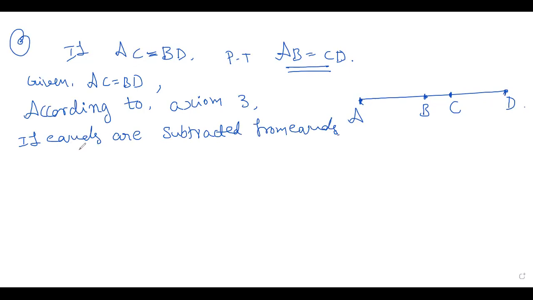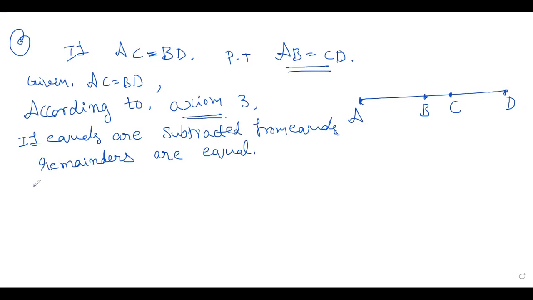Okay, children. See, equals are added to equal, that is the second axiom. The third one is when equals are subtracted from equals, then the remainders are equal. Remainders are equal. See, while doing the sum, you should write all these things, children. So you must mention axiom 3. Okay.